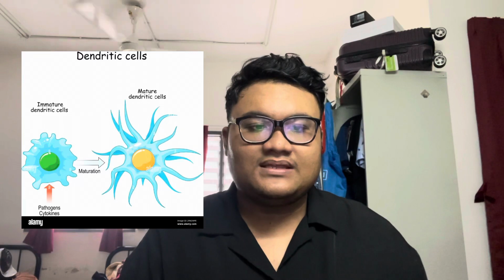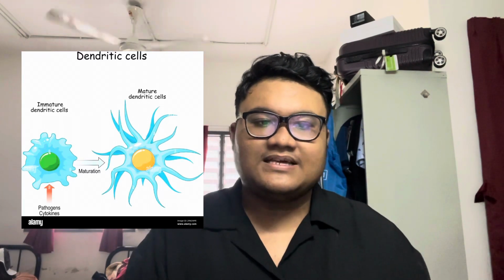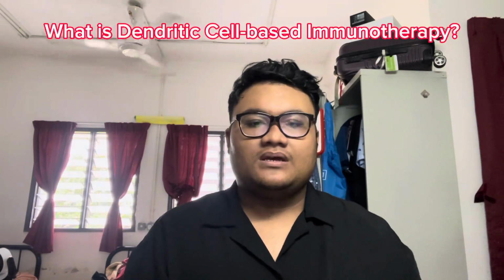Now we move to the main part, which is: what are dendritic cells? Dendritic cells are professional antigen-presenting cells that inform the fight against pathogens while enforcing tolerance to safe and harmless antigens. They capture pathogens and receive signals from pathogens that inform the outcome of the immune response. And now, what is dendritic cell immunotherapy? Dendritic cell immunotherapy, or DCI, involves using a patient's dendritic cells to create a personalized cancer vaccine.